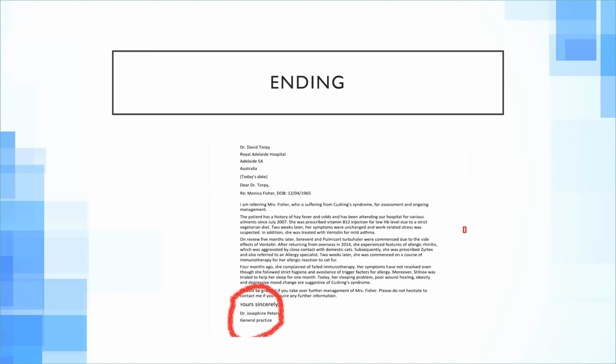Next is the ending, the last part. Here I have outlined it: yours sincerely, Dr. Zara Taki, general practitioner, or whatever name you will write in the examination. Here's the tip: if the doctor you are referring to has no name given in the writing task, for example, write a letter to the endocrinologist at St. Joseph Hospital, USA, and the name of the doctor is not given, then you write yours faithfully, with a comma.